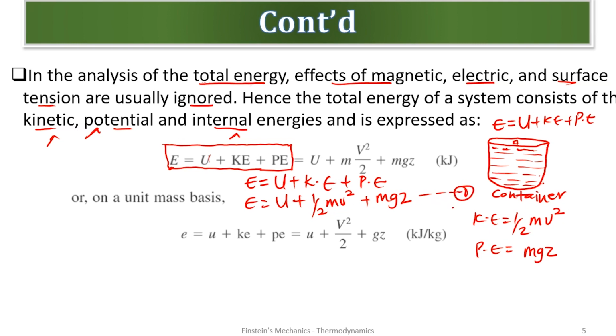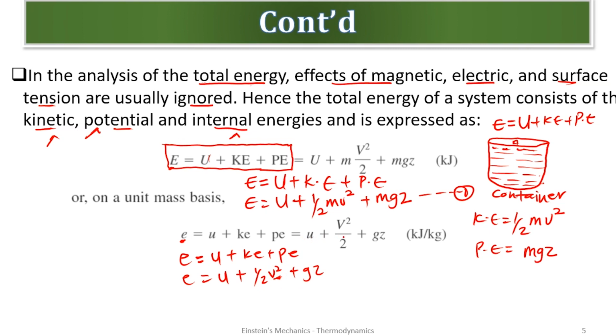Are we good? And we know that E is just also the total energy, but per unit mass. So I can just change this: the total energy per unit mass is given as small letter e, the same formula, which is u, but small letters, ke plus pe, which is the same as e equals u plus half V squared plus gz.